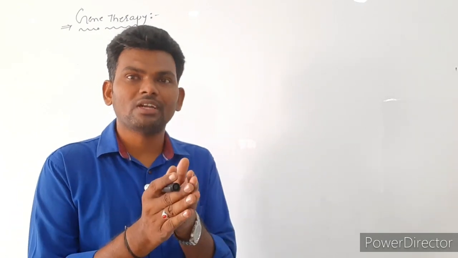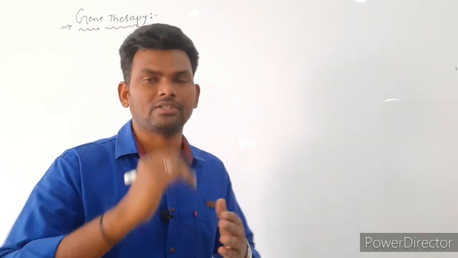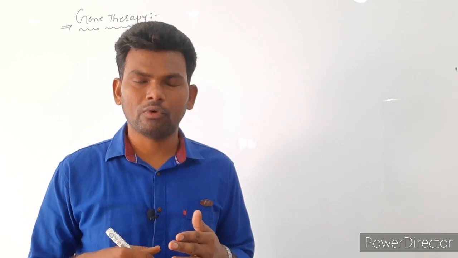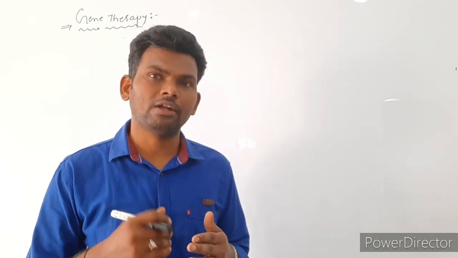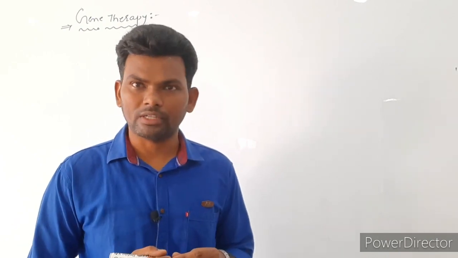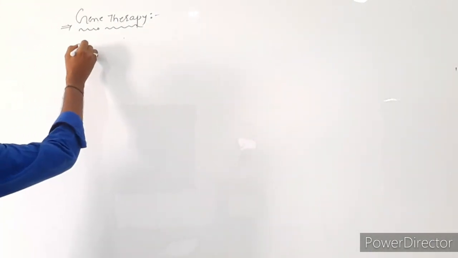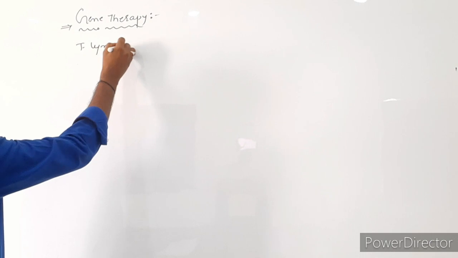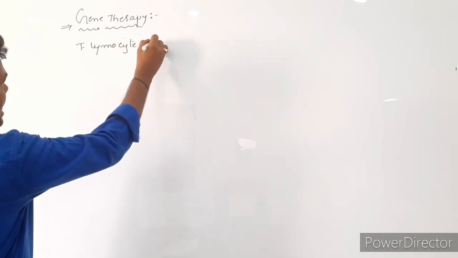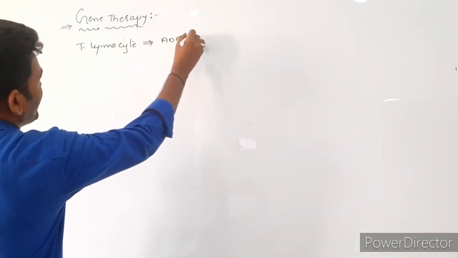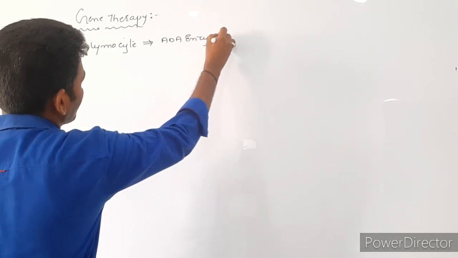Now such a T lymphocyte cell is injected into the patient. Within the patient's body, this T lymphocyte cell is going to produce antibodies. A simple technique: the T lymphocyte cell already has the capacity to produce ADA enzyme.